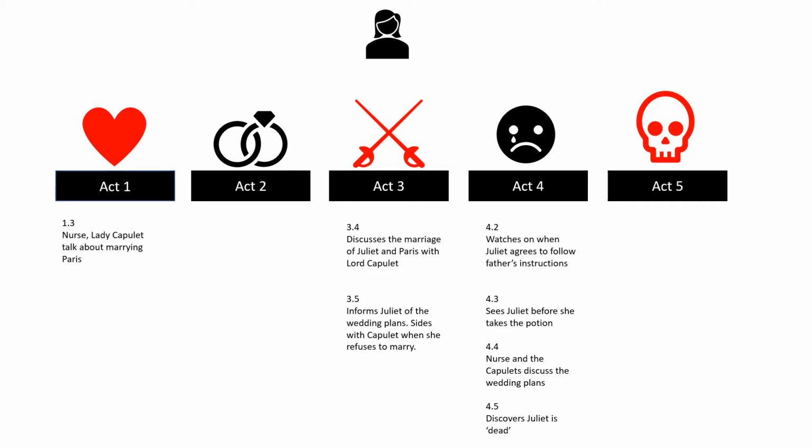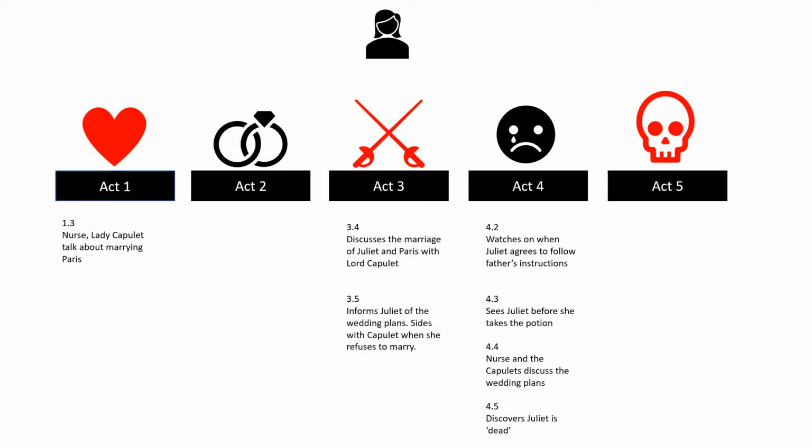Now if we look at the story of Romeo and Juliet and we track Lady Capulet's role in it and her journey, we can see that she isn't in it that much, and you can see that she's completely out of Act 2 and she's out of Act 5, and she tends to appear when we're talking about the marriage to Paris, and that tends to be when she's there.